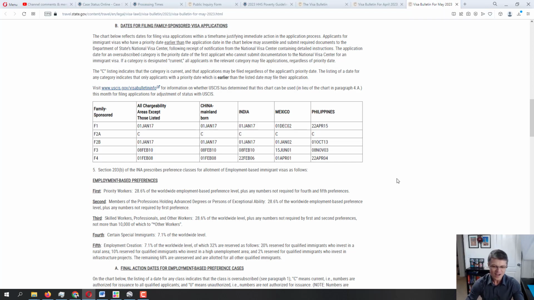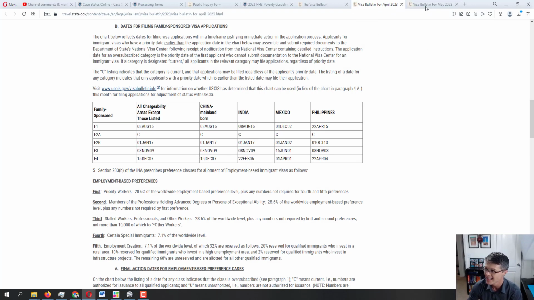So about five months, we see the update. It moved about 5 months ahead. It's really good to find that out. Hopefully, if we get that at least a few months, every month, we will be catching up and things will be moving forward. So that's definitely great to find out. That's for all chargeability areas.